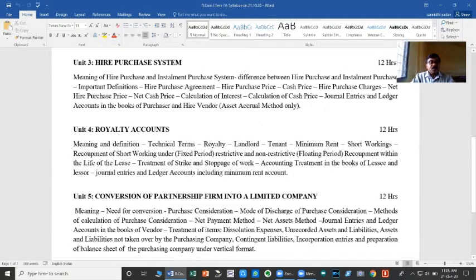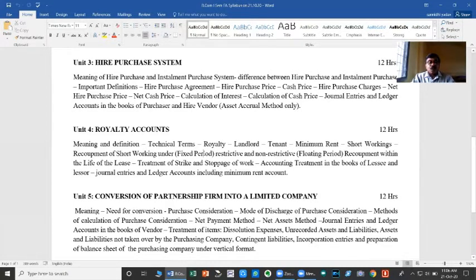So likewise, the use of a special right, or leasing and use of special rights, is studied under royalty accounts. In royalty accounts, we are going to learn the journal entries in the books of both the owner of the asset and the user of the asset. Preparation of the ledgers in the books of both parties is to be learned under this topic. Royalty accounts apply to leasing of special rights by a person to another. A person who gives the right on lease is called a landlord or owner.